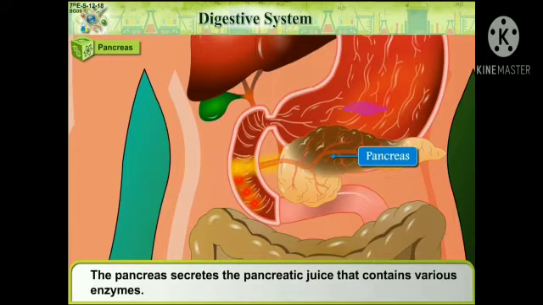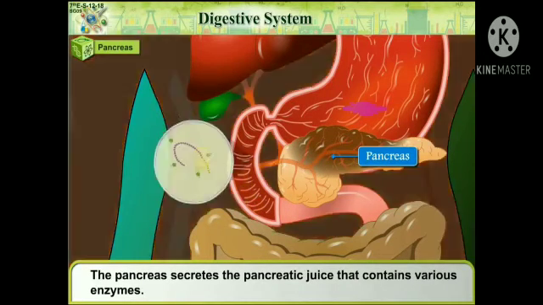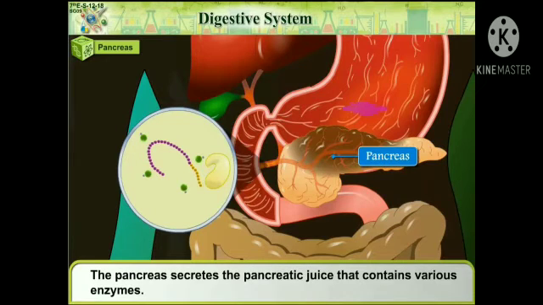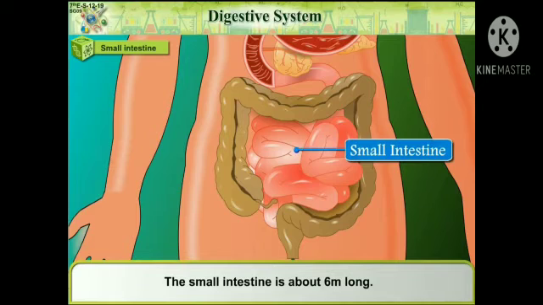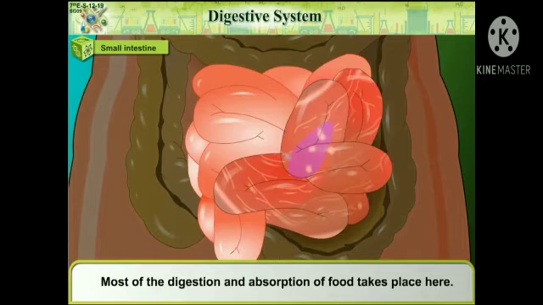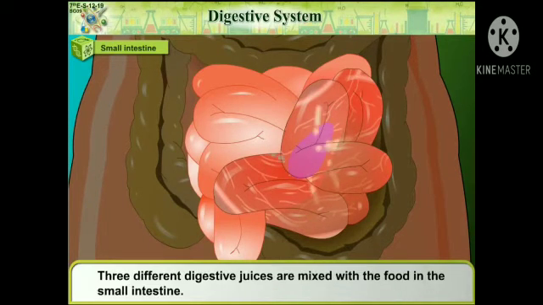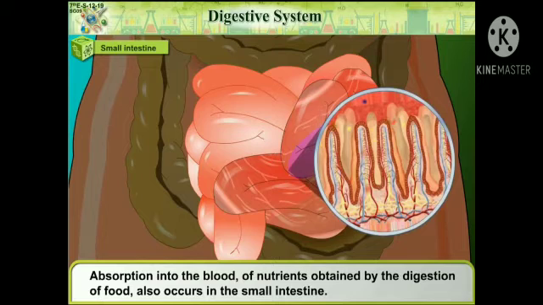Pancreas. The pancreas secretes a pancreatic juice that contains various enzymes. Let us see about small intestine. The small intestine is about 6 meters long. Most of the digestion and absorption of food takes place here. 3 different digestive juices are mixed with the food in the small intestine. Absorption into the blood of nutrients obtained by the digestion of food also occurs in the small intestine.